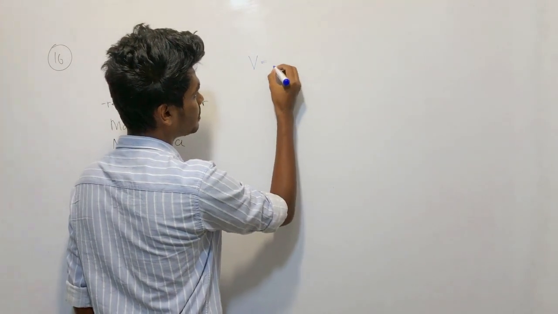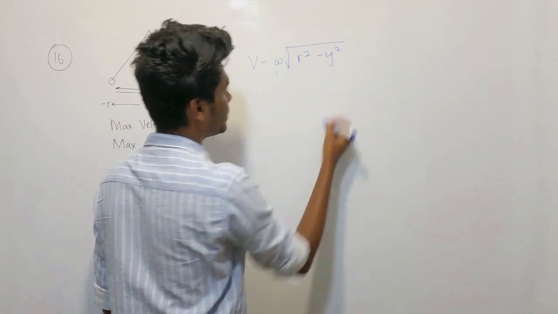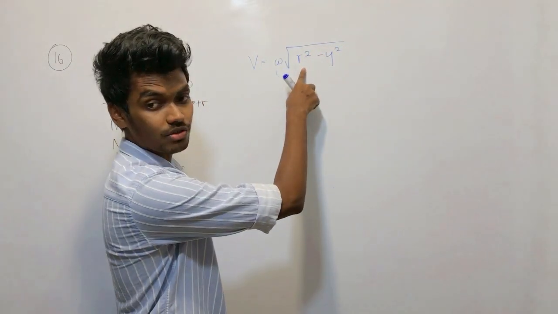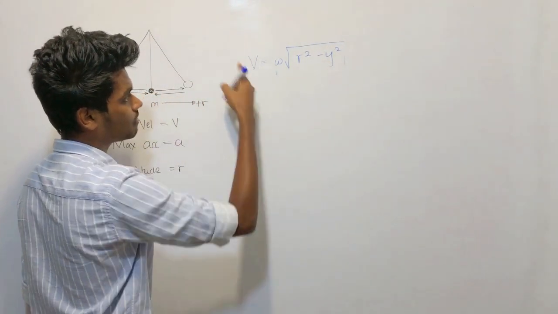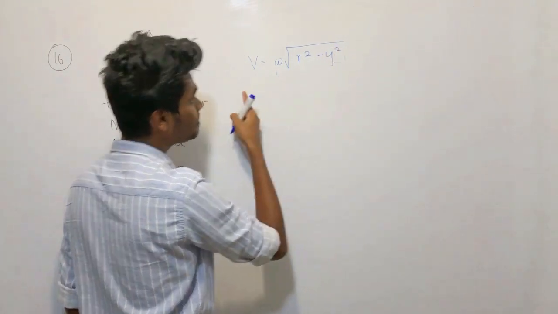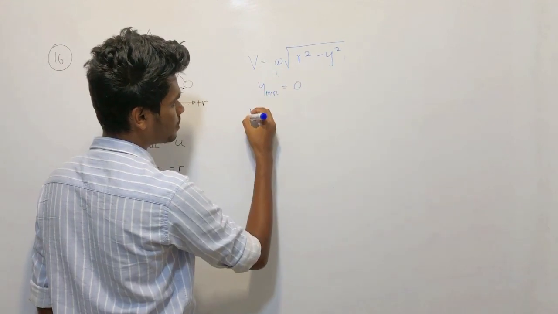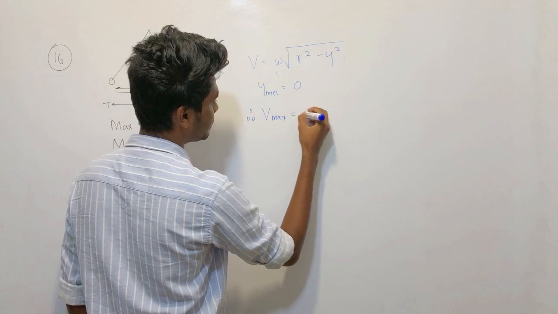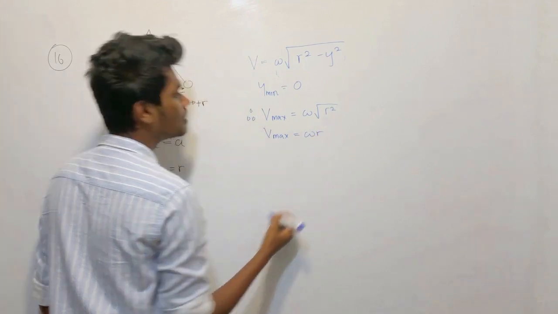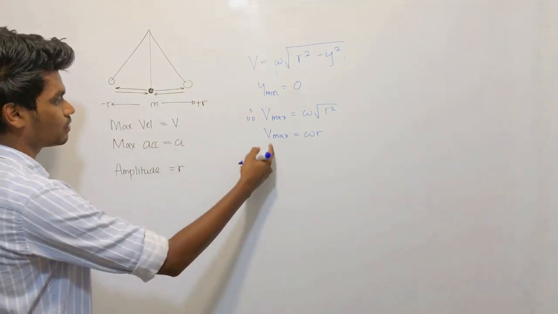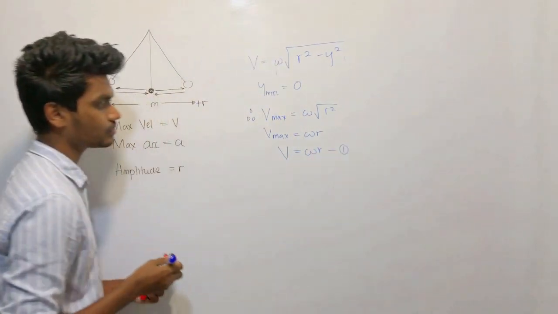Velocity is omega root r squared minus y squared. Omega and r are constant, so velocity directly depends on y. When the displacement y is minimum, velocity is maximum. Y min is 0. Therefore, V max is omega root r squared, so V max is omega r. So V equals omega r, the first equation.